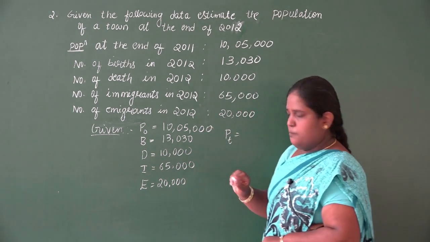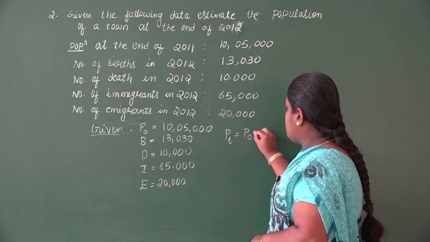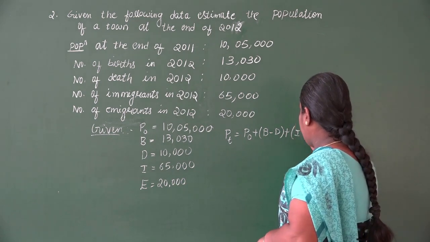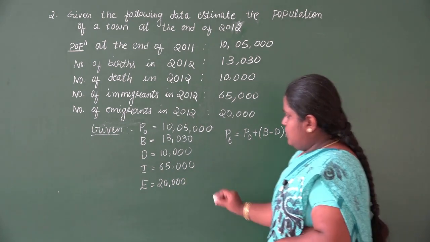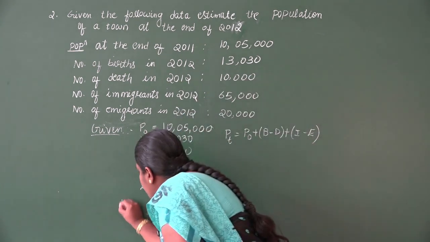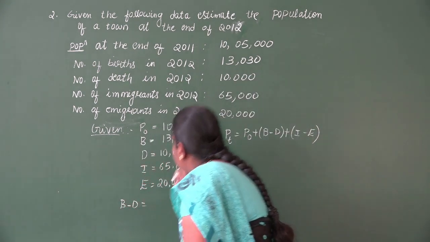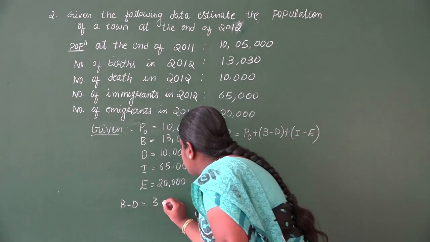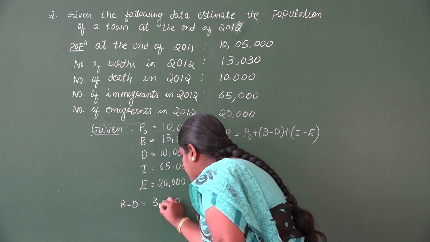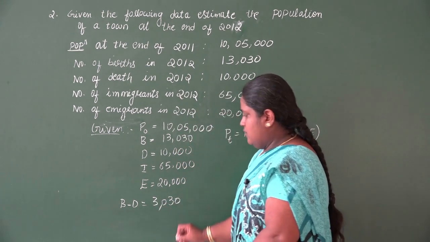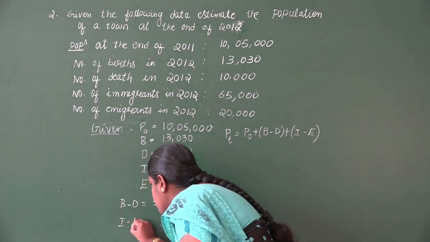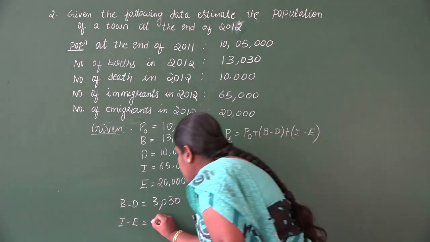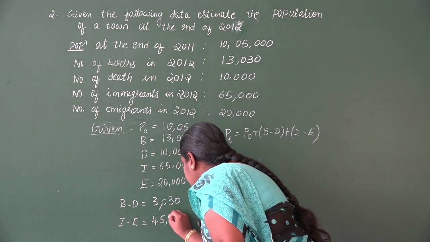So formula is PT equals P0 plus B minus D plus I minus E. So you can subtract it here itself. B minus D is 13,030 minus 10,000. We'll get it as 3,030. Same manner, I'll find out about the migration. So I minus E, 65,000 minus 20,000, you'll get it as 45,000.